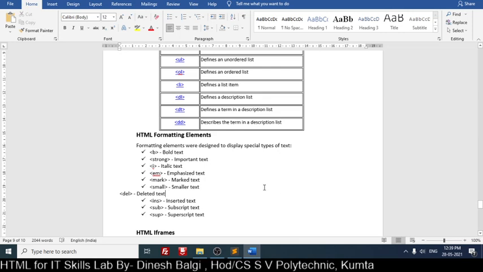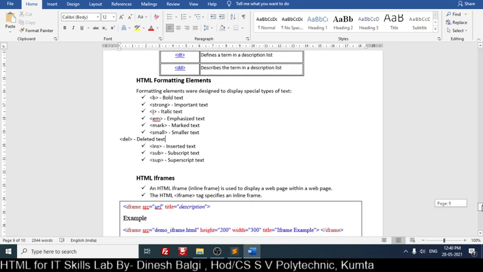Now let us discuss some of the HTML formatting elements. Here in the list you can see some elements I have already given in the notes: bold text, strong, I or em, mark, small, and how these work I will just demonstrate.